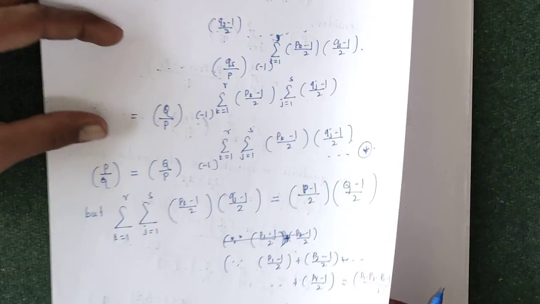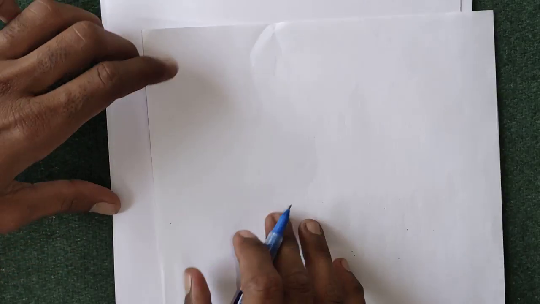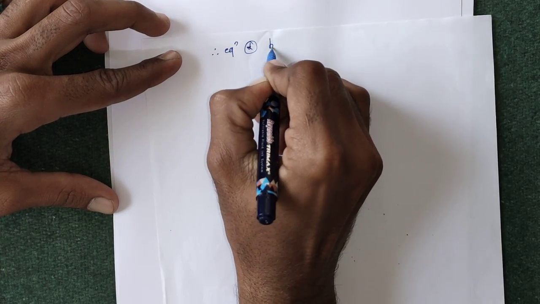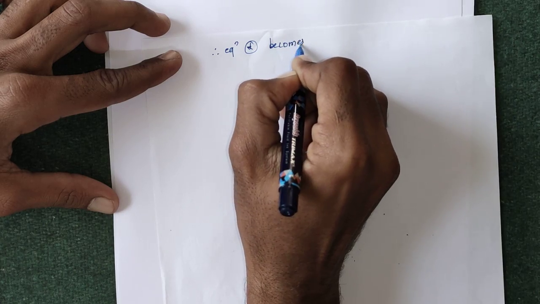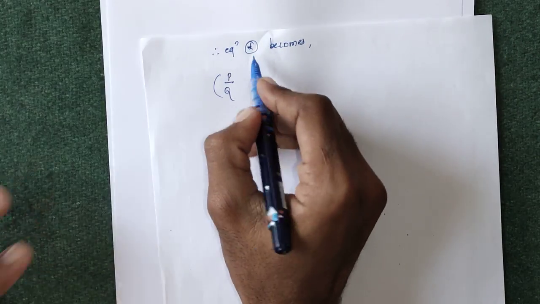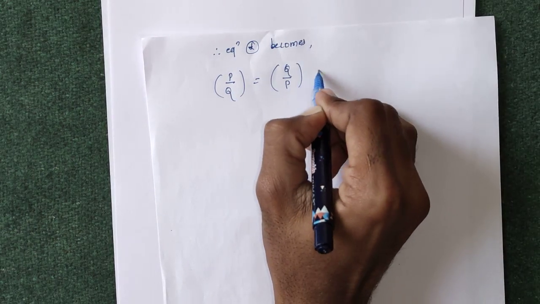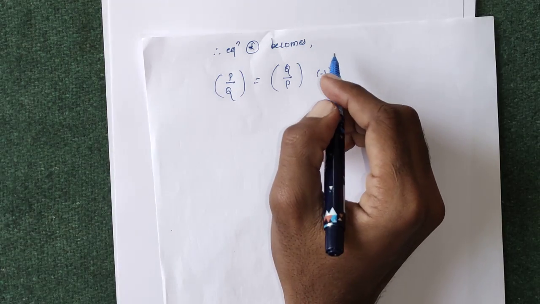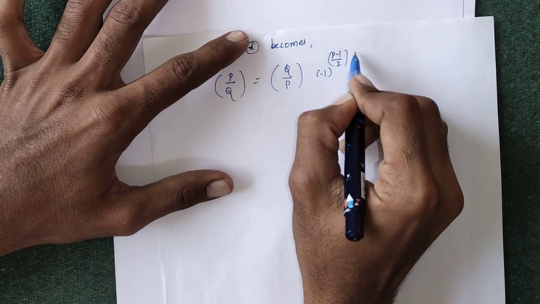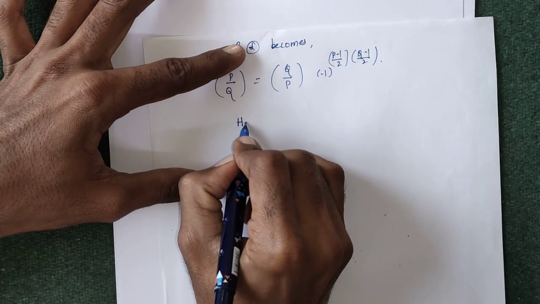Therefore, putting this in equation star, equation star becomes: the Jacobi symbol of p and q is equal to the Jacobi symbol of q and p into minus 1 to the power (p minus 1) by 2 into (q minus 1) by 2. Hence the proof.